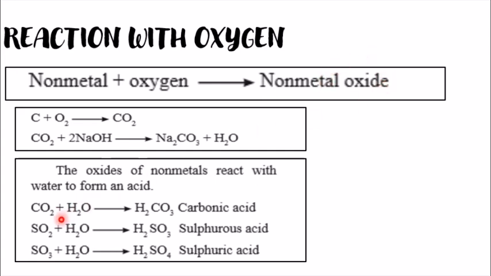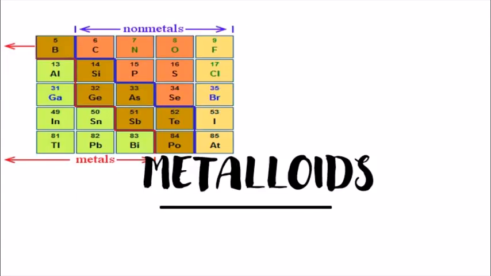For example, carbon dioxide, when treated with water, gives H2CO3, that is carbonic acid. SO2, that is sulfur dioxide, when treated with water, gives sulfurous acid, H2SO3. Then SO3 plus H2O, that is when we treat it with water, we will get sulfuric acid. So that means when we treat oxides with water, we get acid. And when we treat oxides with a base, we get salt and water.